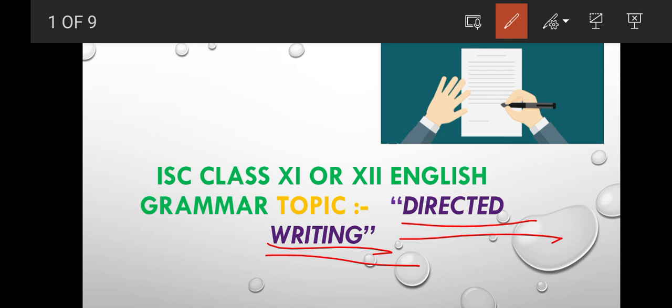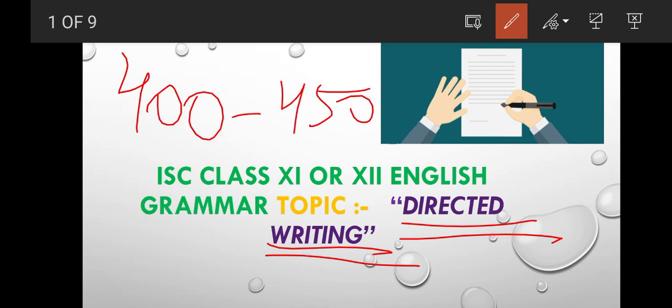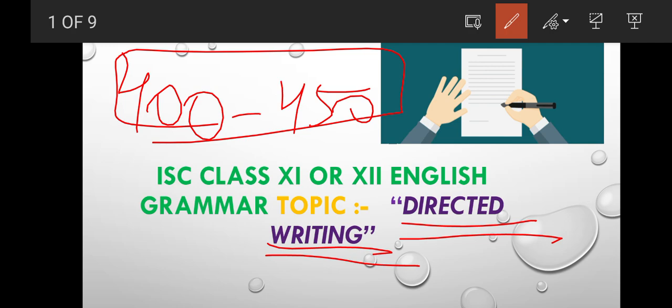The word limit for composition is about 400 to 450, that we know, right? Now this time it is 400 to 450 for composition.